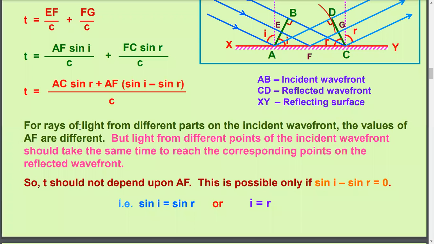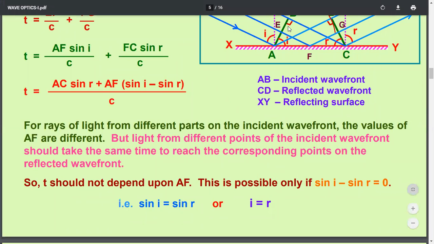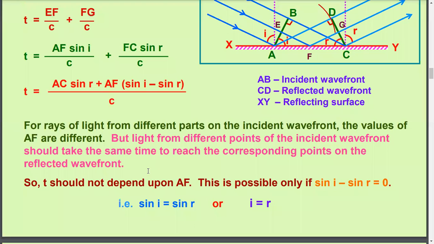Now see here, for rays of light from different parts of the incident wavefront, the value of AF is different, because if you take a point here, here, here, the distance will be different for this point F. But light from different points of the incident wavefront should take the same time to reach the corresponding point on the reflected wavefront.